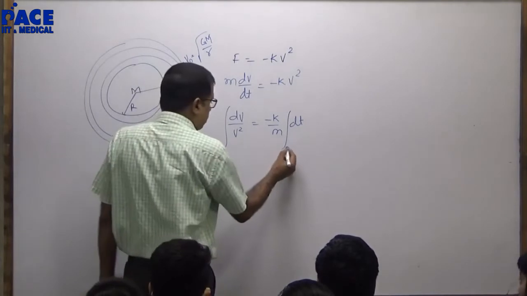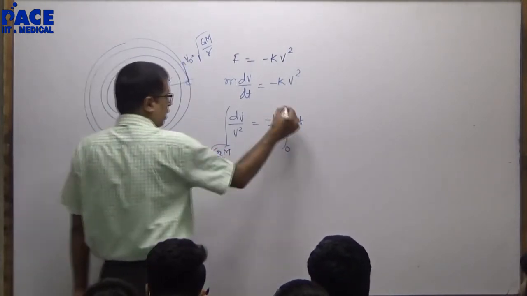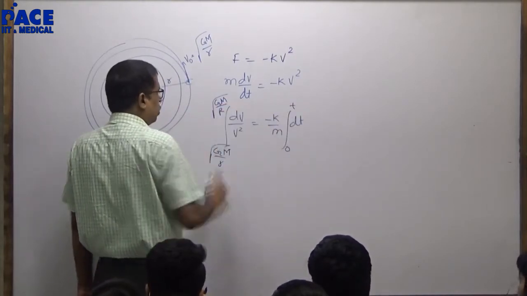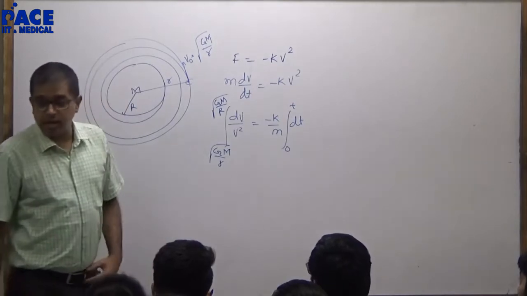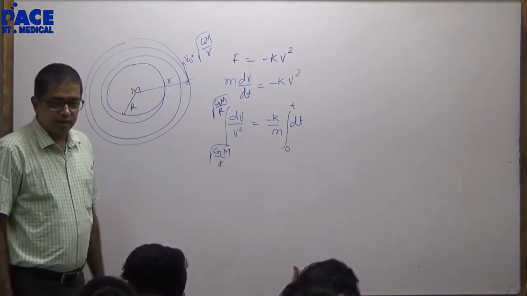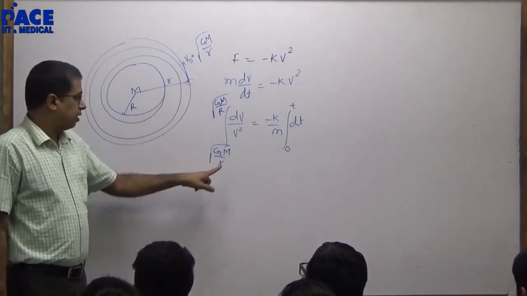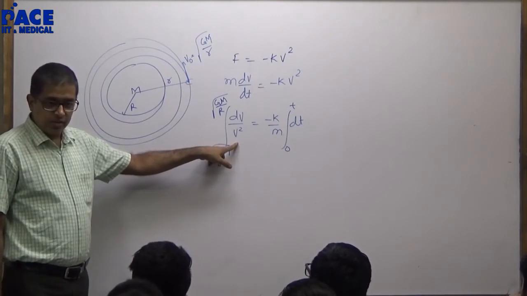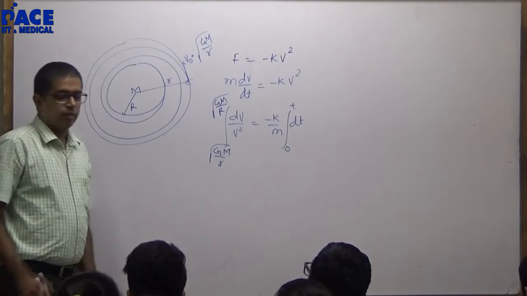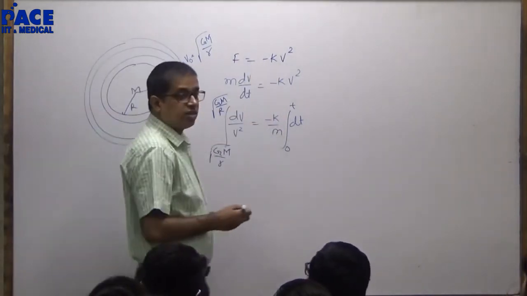At time t equal to 0, the velocity was under root GM by small r. At time t equal to t, velocity is under root GM by capital R, when it should fall on the earth. Earth radius is capital R. It was initially at a distance of small r from the center. Now can I integrate this? Will I get the time? I have to carry the negative sign because it is a resistive force.